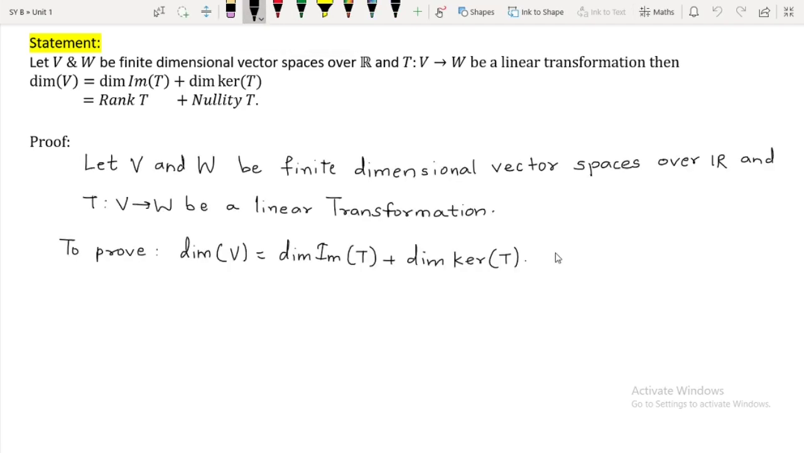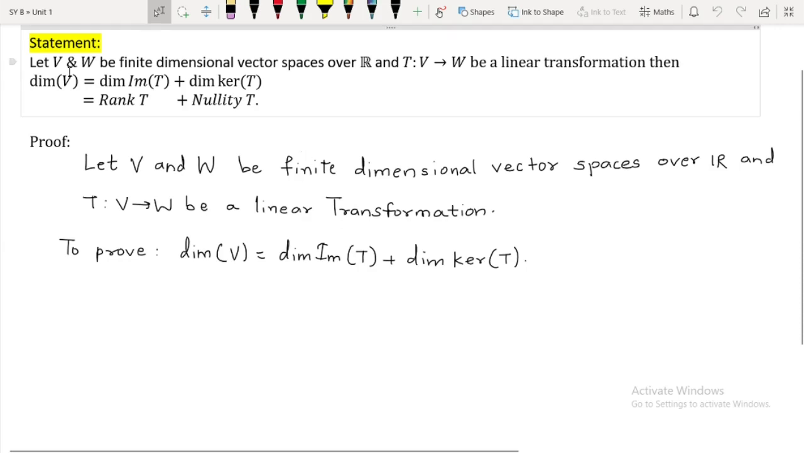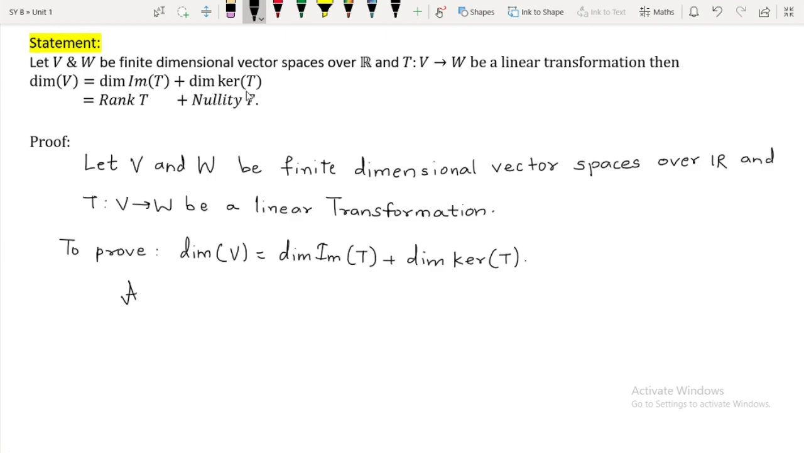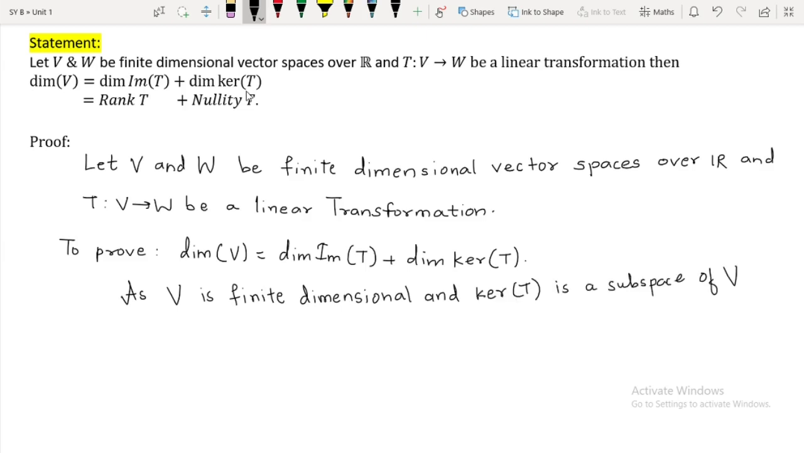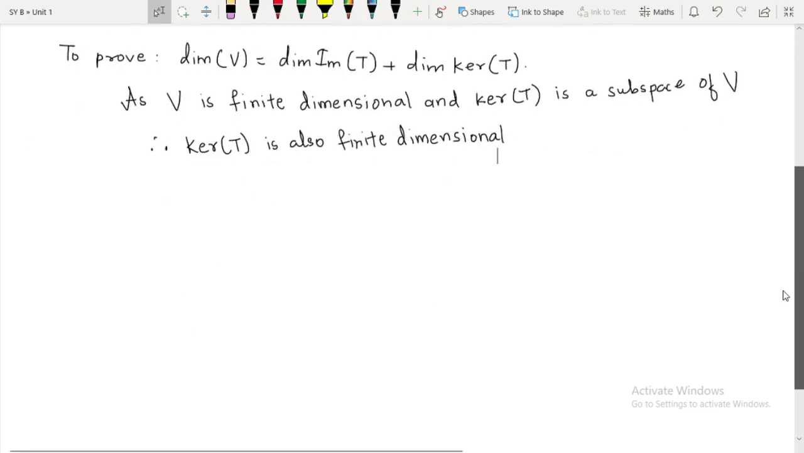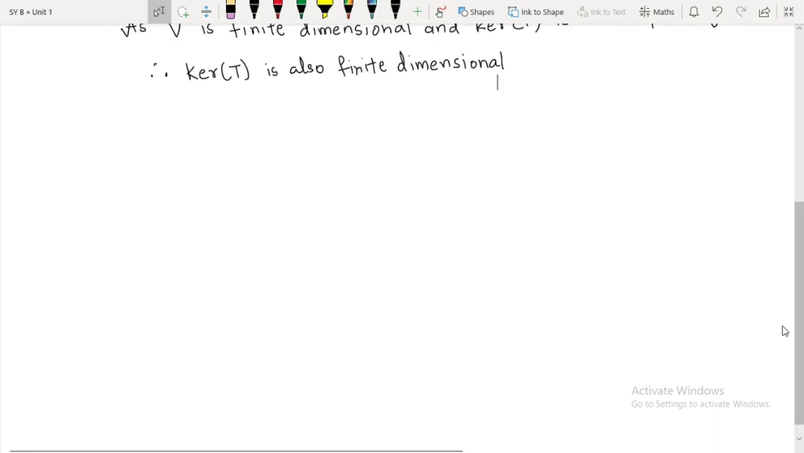Now note one thing over here: as this vector space V is finite dimensional, and I have said that kernel of T is a subspace of V, what can you say about the dimension of kernel of T? It is also going to be finite. So I will write here: V is finite dimensional and kernel of T is a subspace of V, therefore kernel of T is also finite dimensional. So let us call this dimension of kernel of T as some R.